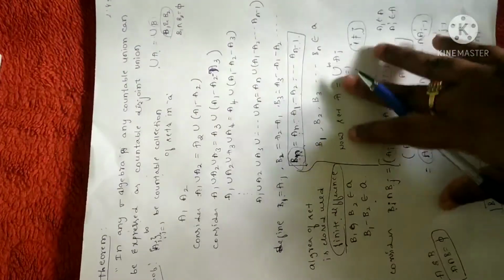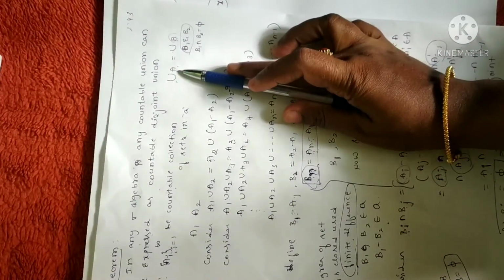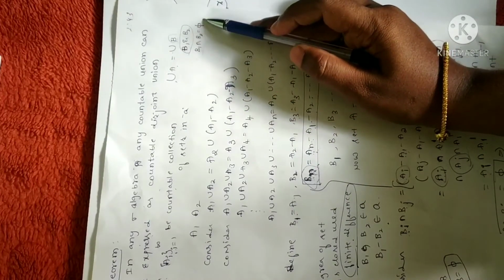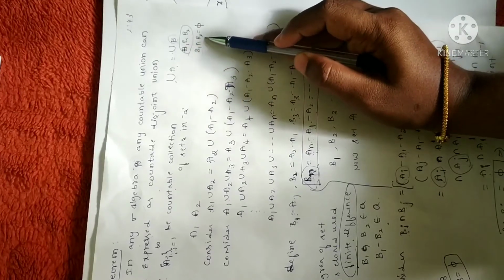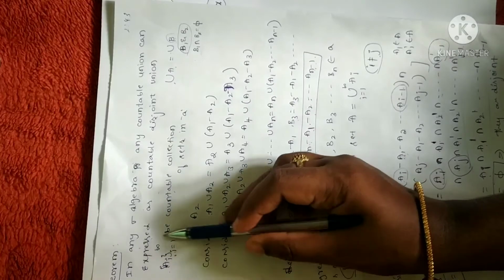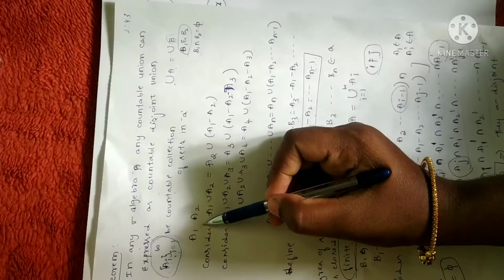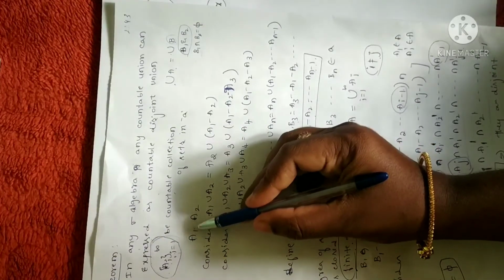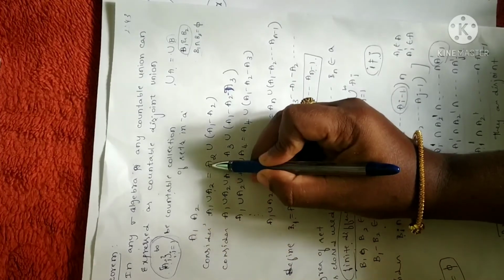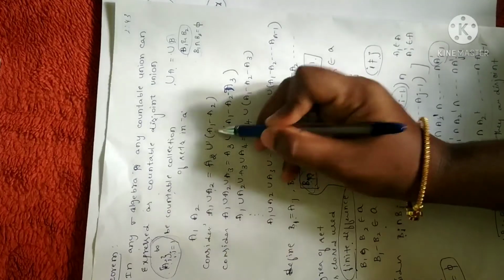I'll revise it once again. I have to prove that the union of all the sets of the countable collection A will be equal to the union of disjoint sets. Disjoint means the intersection will be equal to the null set, meaning there is no common element in between. Now I have taken two sets from the collection of all countable sets. Now consider the union of these two sets in such a way that it will be equal to A2 union the difference of these two, that is A1 minus A2.